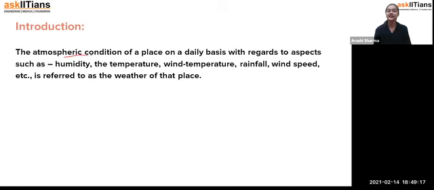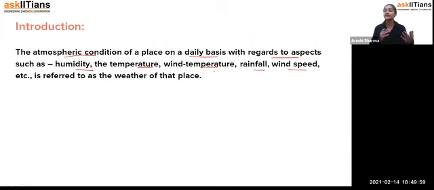The atmospheric condition of a place on a daily basis with regard to aspects such as humidity, temperature, rainfall, wind speed, etc. is referred to as the weather of that place. Whether we are talking about temperature, rainfall, sunny, cloudy or partly cloudy, it is the atmospheric condition of that place on a daily basis. Whenever we have to go out, we check the weather forecast and look at the temperature. In winter we check whether it is very cold or not. In summers we check whether it is very hot or not.